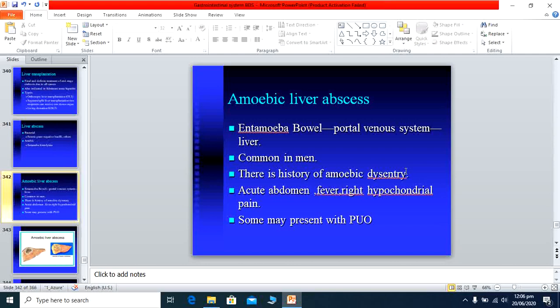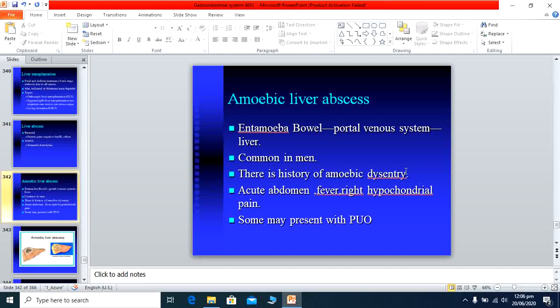When it is enlarged, it stretches the capsule of the liver, and the patient feels pain. Otherwise the liver tissue itself is not sensitive, meaning it does not have pain fibers. Pain fibers are present only on the capsule which encircles the liver tissue.